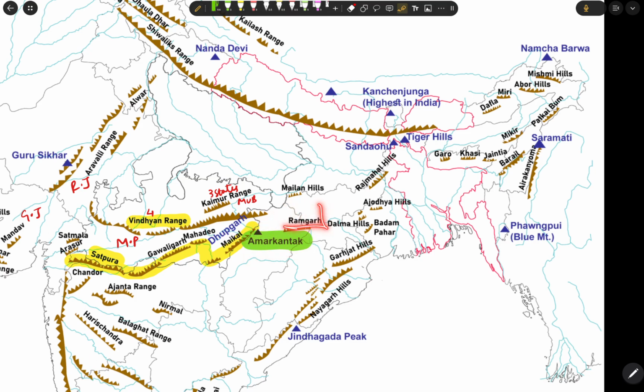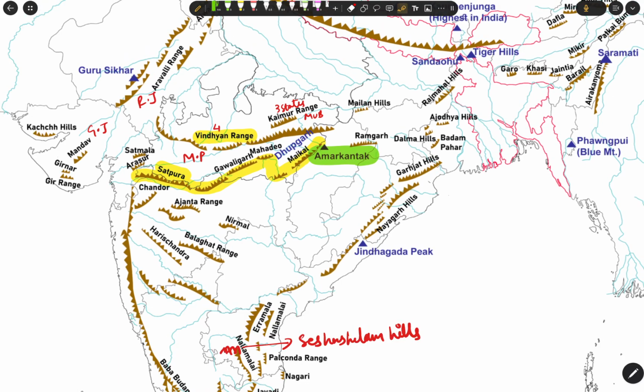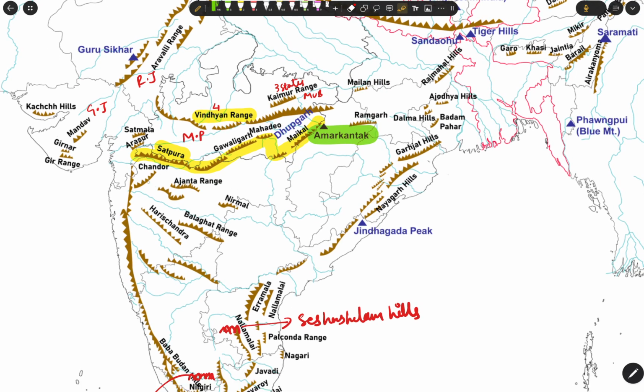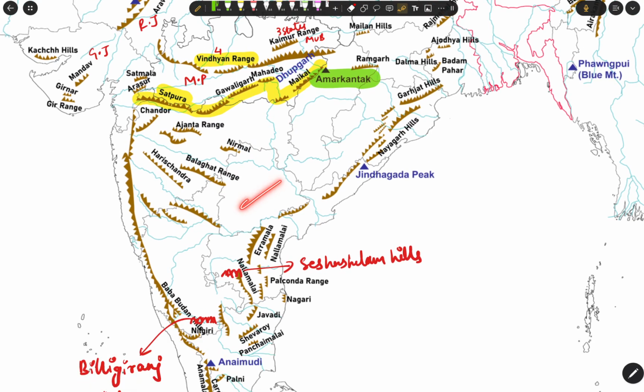And next we have the Ramgarh. So basically, in the exam, they might also say that the Mahadev hills are present in the southern part of India, but we know that that is wrong because it is in the Madhya Pradesh region. Next, we have the Chandor hills, Ajanta range, Nirmal, Balaghat range in Telangana, Karnataka, and Maharashtra.